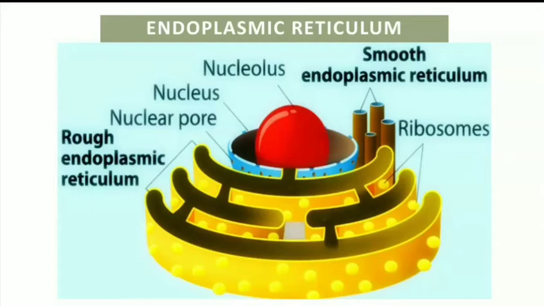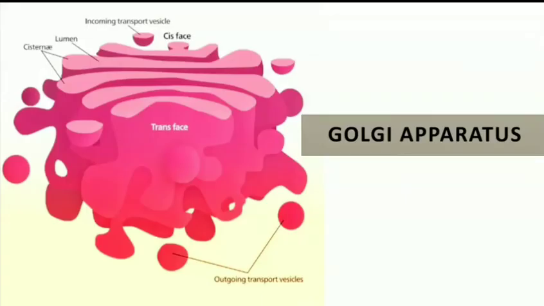Then we'll see the Golgi apparatus. The Golgi apparatus is a very important topic in cellular organelles. In eukaryotic cells, there are unit clusters of membrane vesicles known as dictyosomes, which constitute the Golgi apparatus, also known as the Golgi complex.